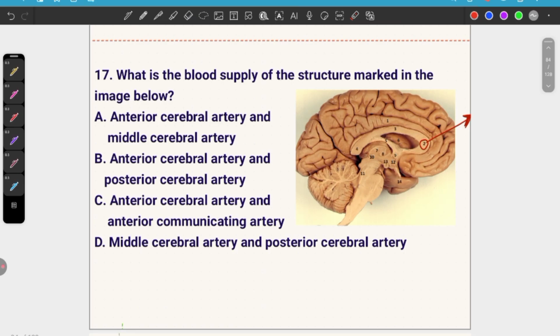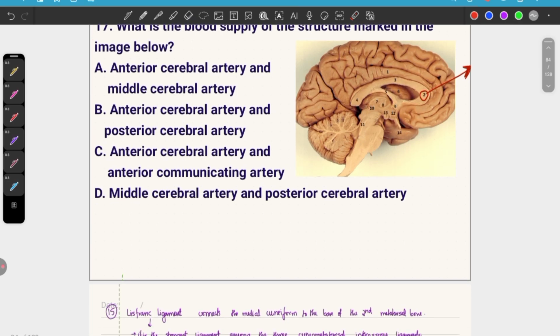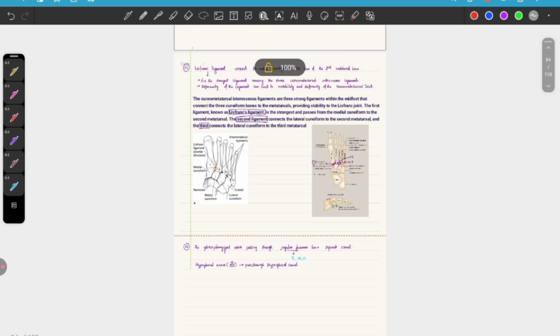In the medial surface, everything is supplied by the anterior cerebral artery, whereas a little bit posteriorly is supplied by the posterior cerebral artery. Here it is supplied by anterior cerebral artery and anterior communicating artery.